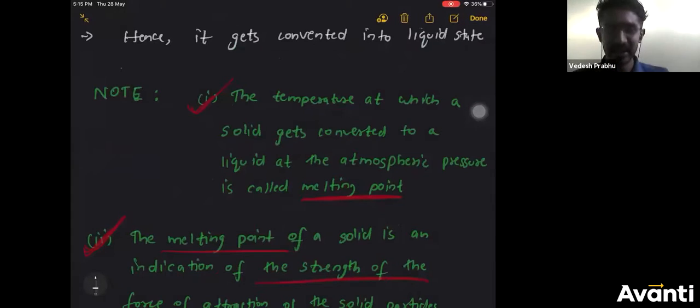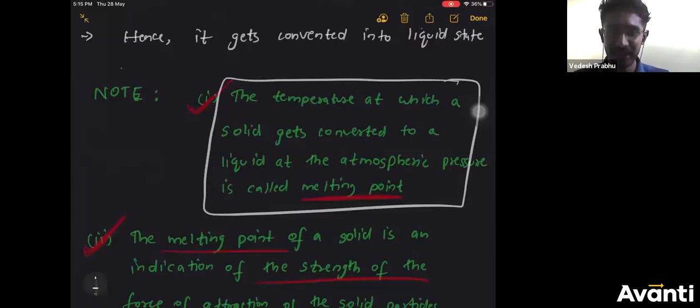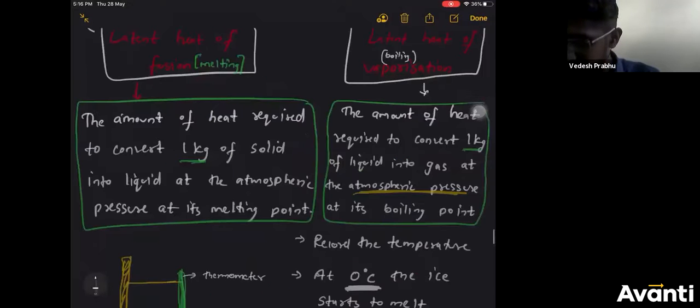See, this is the definition of melting point. The temperature at which a solid gets converted to a liquid at the atmospheric pressure is called melting point. Definitions, you should be perfect. If you make a mistake in definition, 0. You cannot write definition in your own words. Definitions should be accurate.